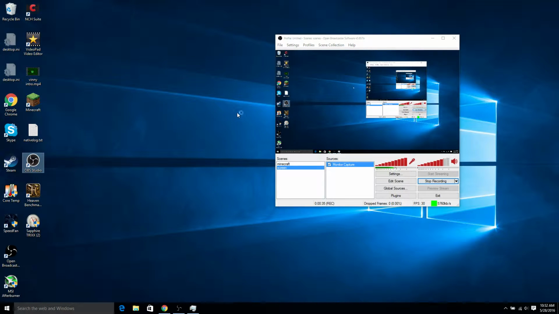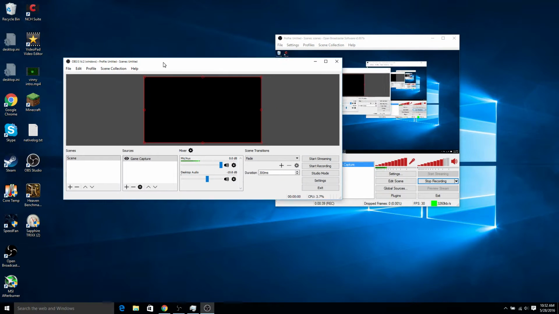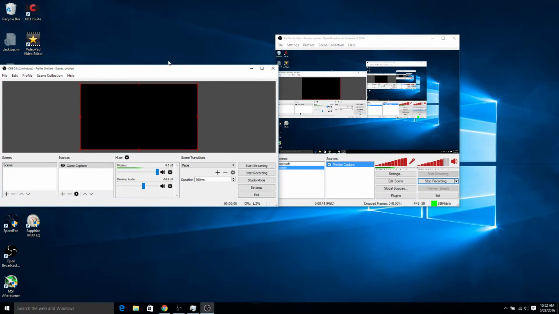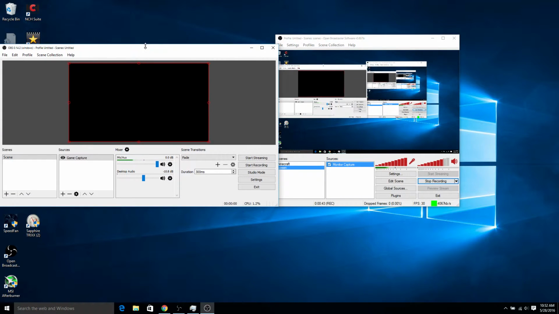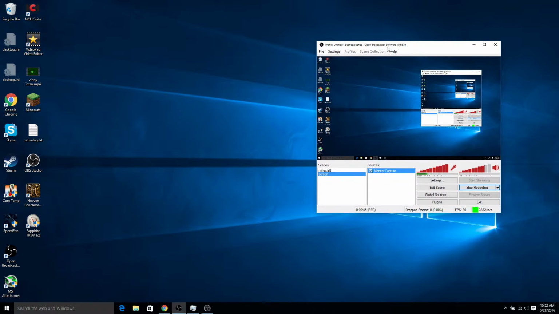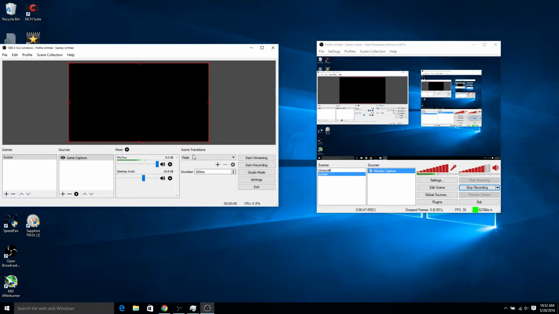They both look slightly different. This is the Studio one right here, and this is the classic one. Studio is for if you do a lot of fade transitions in between stuff. I don't think that's needed, so I'm just going to show you how to use the classic one because that's what most people use.